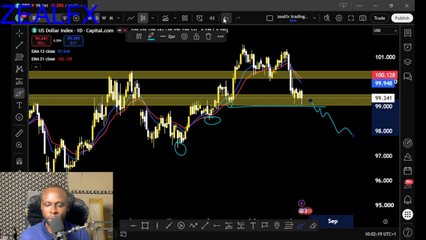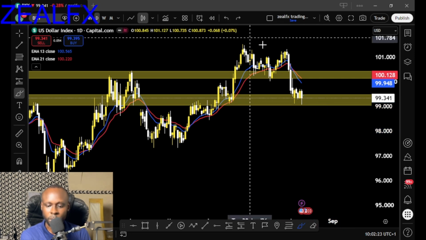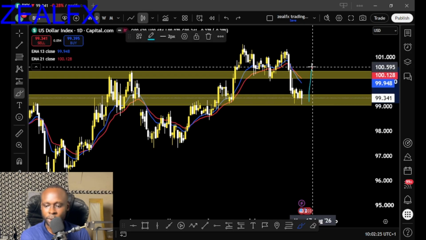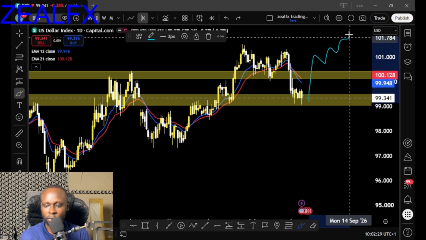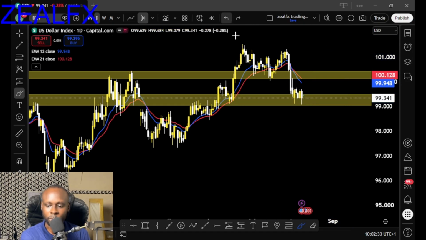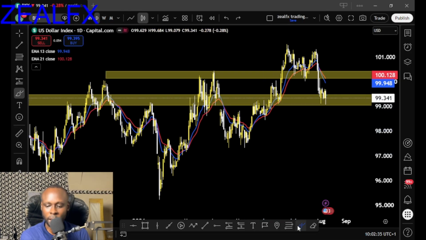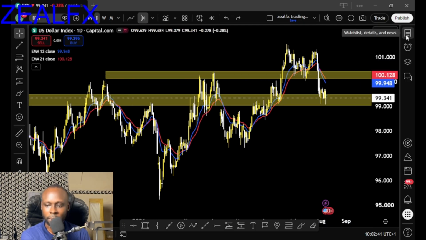For the resumption of the bullish structure on the daily time frame, we need price to break this high, then start creating a series of higher lows for us to start looking for possible buying opportunities on the dollar index. So for the dollar index for now, we remain neutral because we don't have a clear direction. So let's look at our next pair.